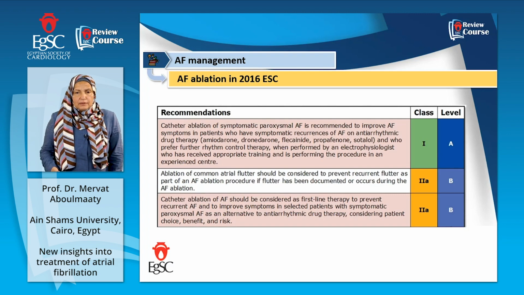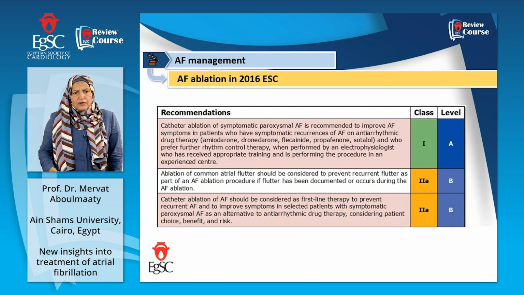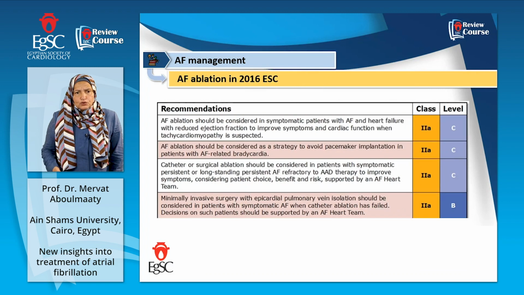Atrial flutter ablation during AF ablation is class 2A. While doing AF ablation, you do atrial flutter ablation at the same time in order to avoid another session. Catheter ablation should be considered first-line therapy to prevent recurrent AF and improve symptoms in selected patients with paroxysmal AF as an alternative, and this is class 2A. AF ablation is considered in patients with symptomatic AF, heart failure, and reduced ejection fraction in order to improve symptoms and improve function, and this is class 2A.